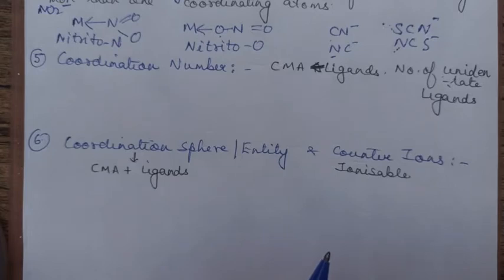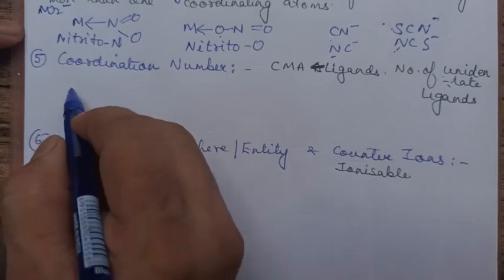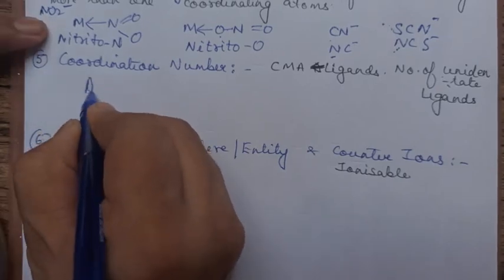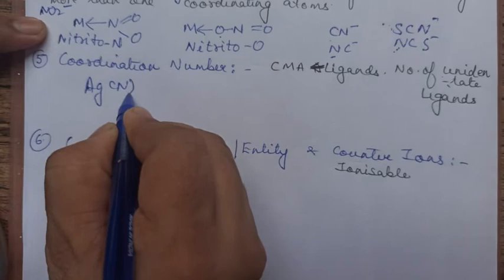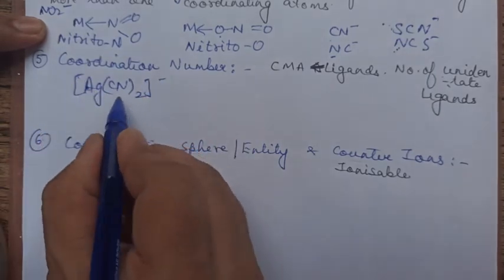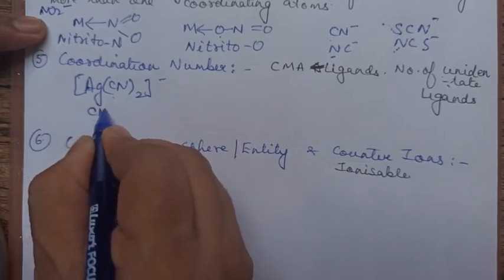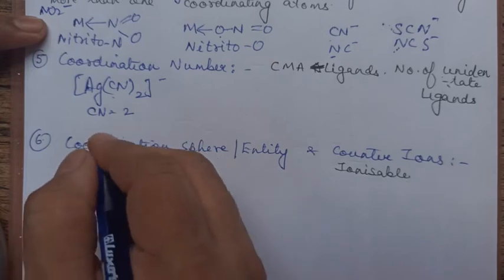That is the coordination number. Suppose I write this example. Ag(CN) taken twice, minus. There are two CNs inside and both are unidentate, so its coordination number is 2.